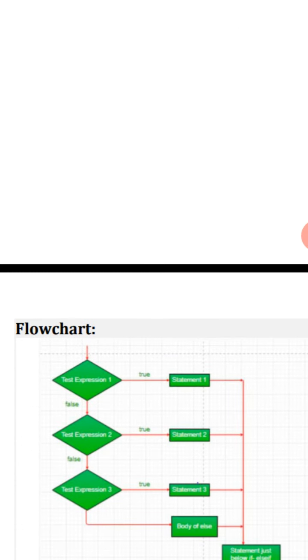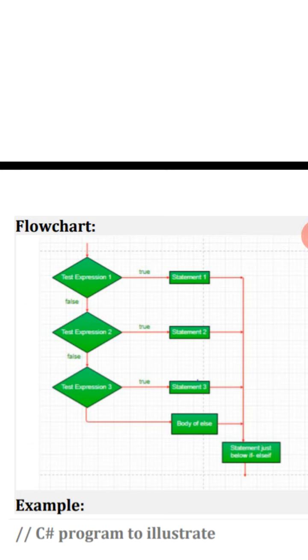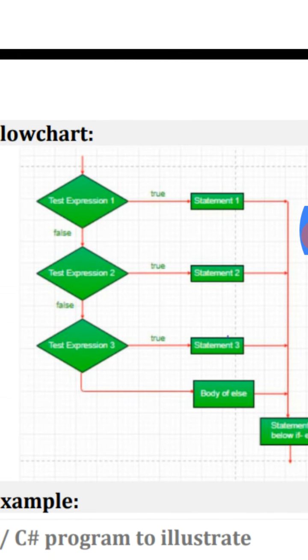Then see the flowchart. Test expression 1 true, then go to statement 1; false, go to test expression 2. Test expression 2 true, then go to statement 2; false, go to test expression 3. Test expression 3 true, then go to statement 3; false, go to the body of else. Then after the statements, go to the statement just below the if else.